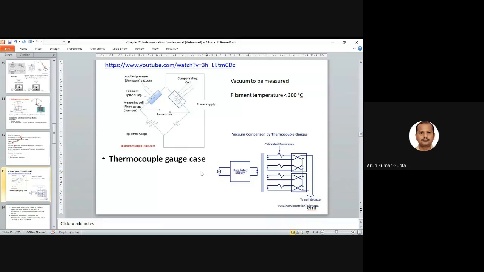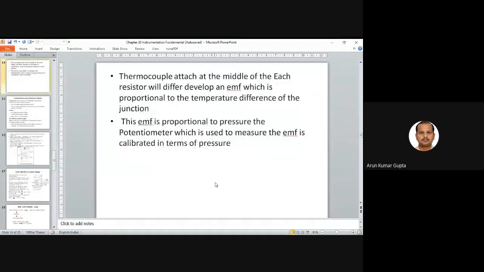You can see some electrical signal supplied, and we calibrate the resistance, and through this some EMF is generated, and we measure the EMF and, based on this, report the pressure. Here I mentioned a few points. A thermocouple attached at the middle of each resistor will develop an EMF which is proportional to the temperature difference of the junction.